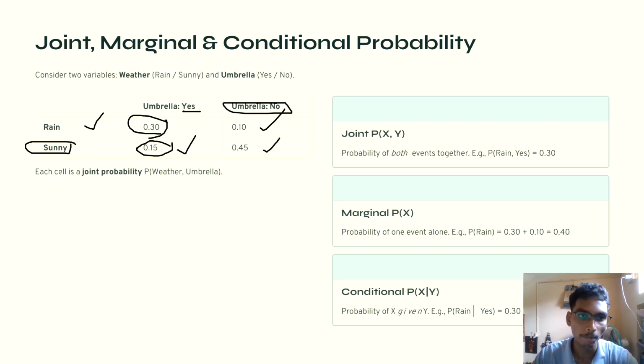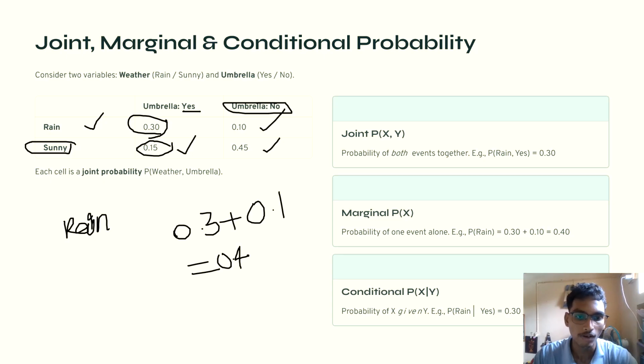If we want to find only the probability of rain, we find the joint probability of rain comma umbrella yes plus rain comma umbrella no. We take the joint probability of rain comma umbrella yes, which is 0.3, and add the joint probability of rain comma umbrella no, which is 0.1. We get 0.4 as our marginal probability.